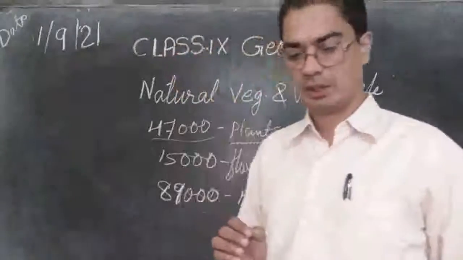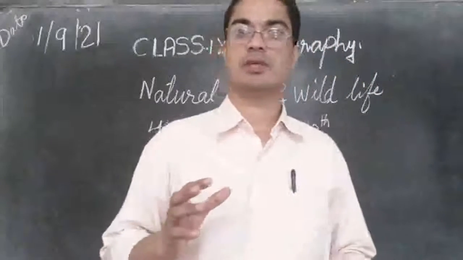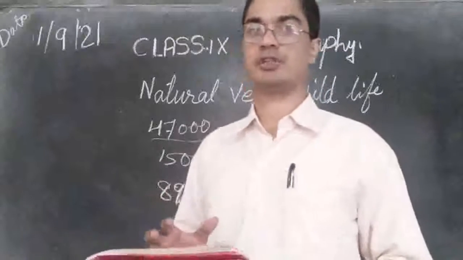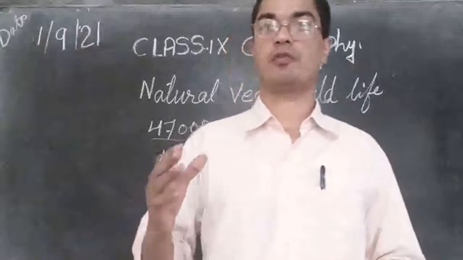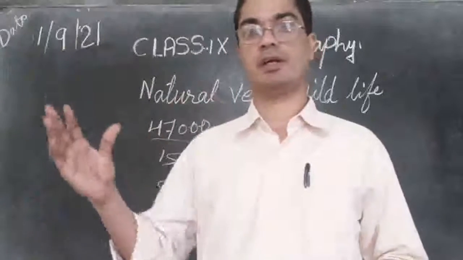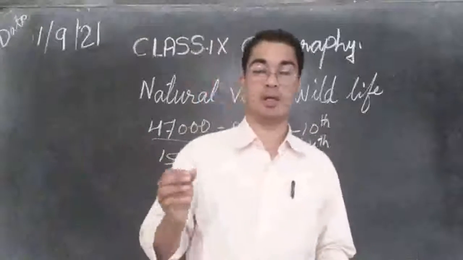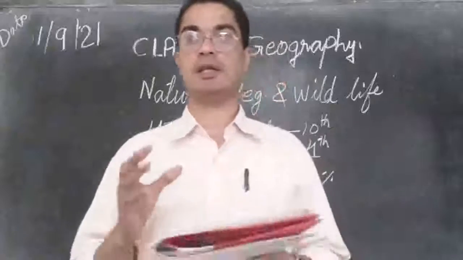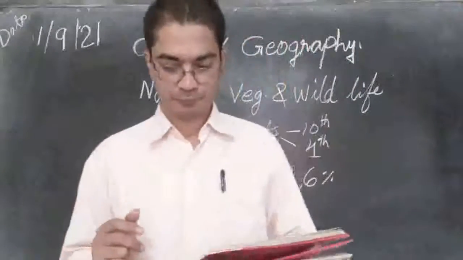So today let us see what are the things that are affecting the growth of wildlife or the growth of natural vegetation from place to place. We don't find the same animal everywhere in India. We don't find the same type of plant everywhere in India. What makes the difference? What is found in one region, why is it not found in another region? That is what we are going to see today.